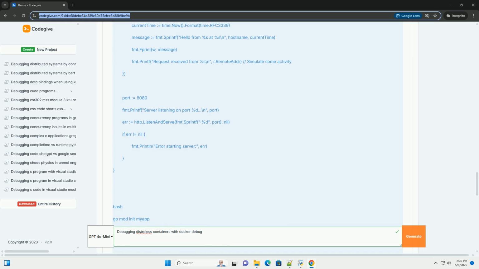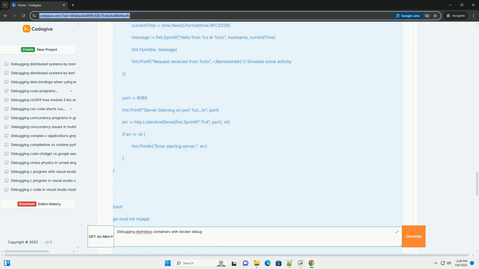This temporary container contains the necessary debugging tools. Sharing namespaces: the debug container shares namespaces, network, PID, IPC, mount, with the target container, allowing you to inspect and interact with the target container's processes and network.